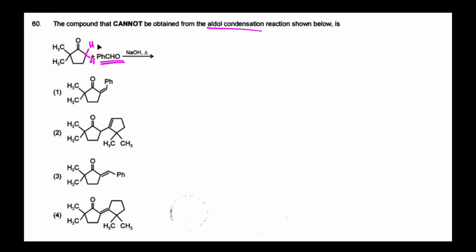So in these 2 molecules, one contains alpha hydrogen and the other does not, so we can make mainly two products. One is the self-aldol product, and another one is the cross-aldol product.